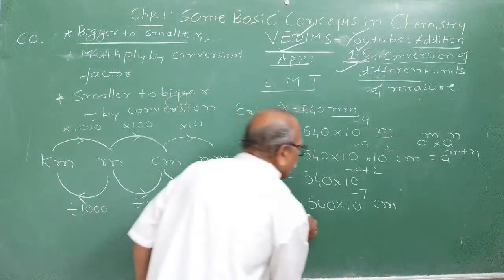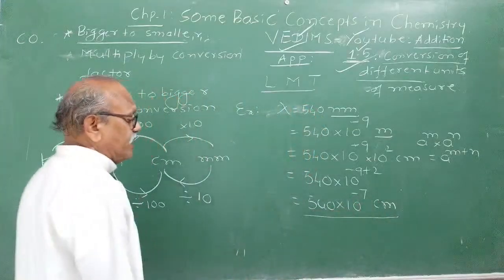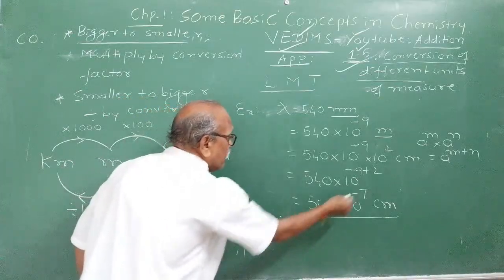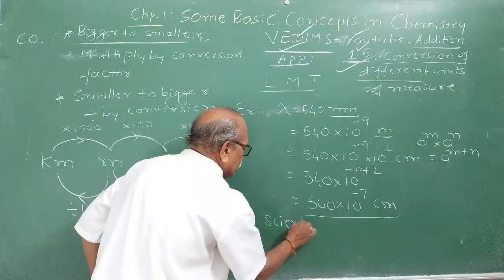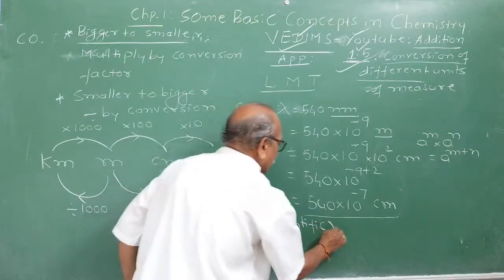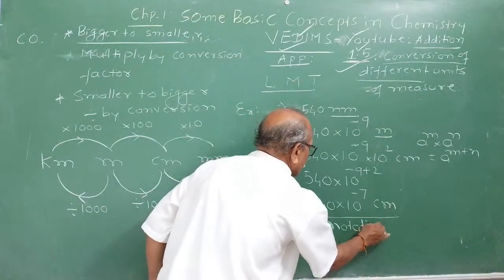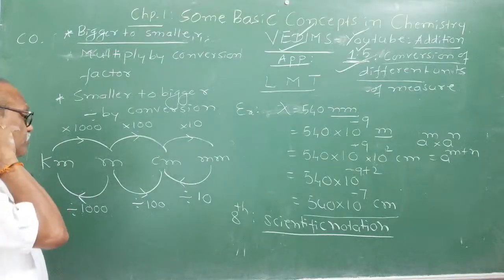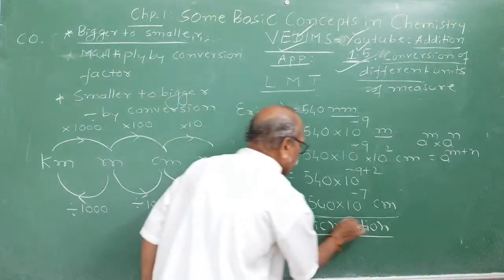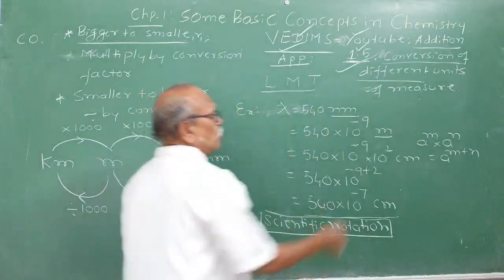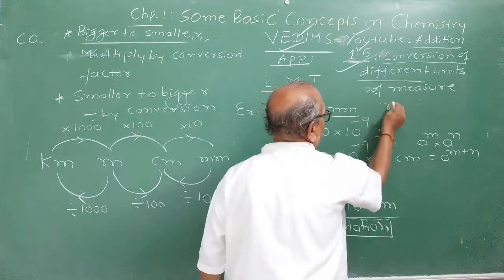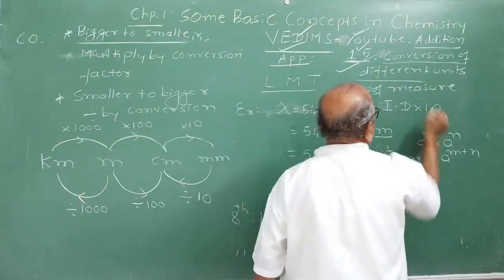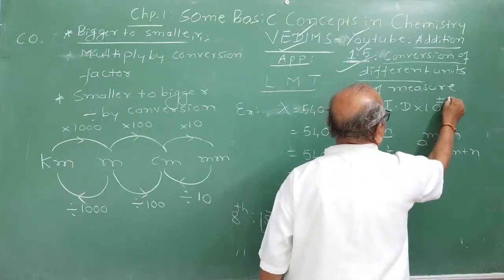Observe, 540 into 10 raised to minus 7 centimeter. Is it in the scientific notation you studied in the 8th standard? What is scientific notation of any power of 10? Scientific notation means you must express it with only one digit whole number, then the decimal part, into 10 raised to plus or minus m.